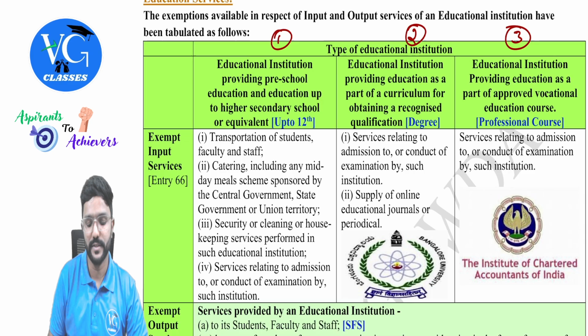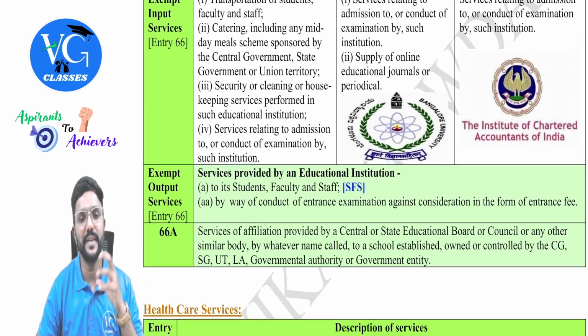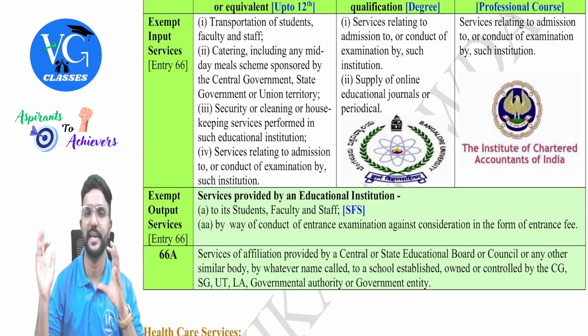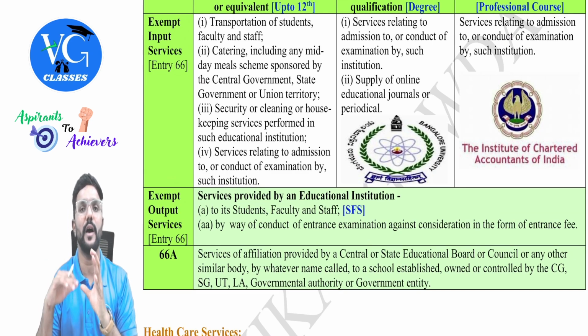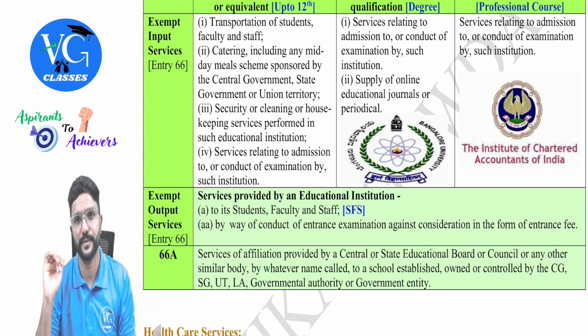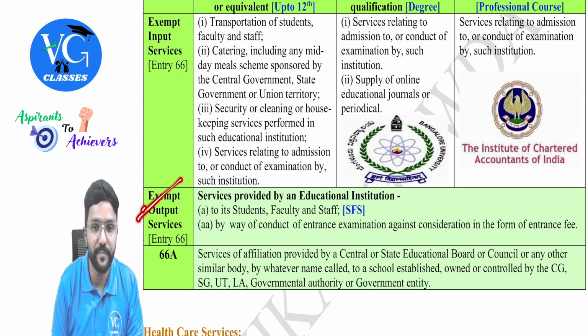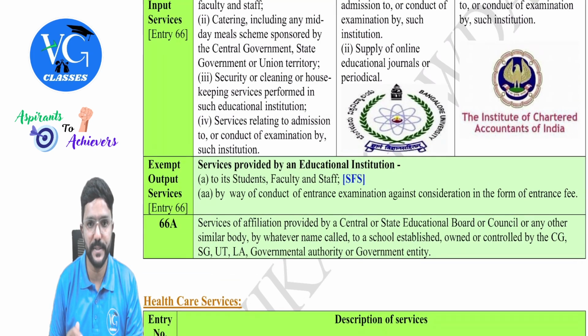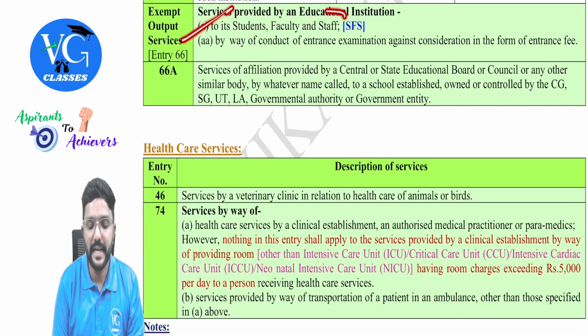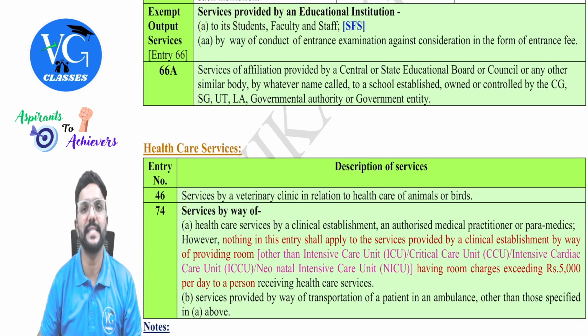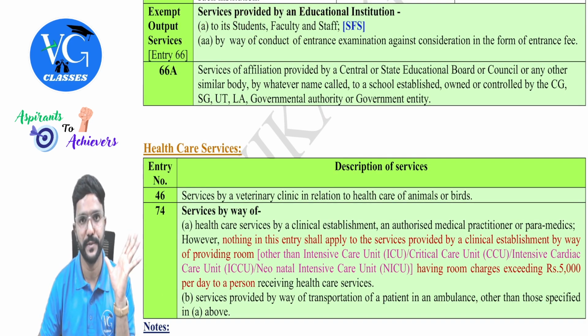The exemption available in respect of input as well as output services of an educational institution has been tabulated as follows, guys. Normally when they give an exemption, it is for outward supplies, but here for educational institutions they are giving the exemption for outward as well as inward, both. First we will see outward. Come to this point, Entry 66: services provided by an educational institution to its students, faculty, and staff. In short, I call it SFS. It is fully exempt, guys.